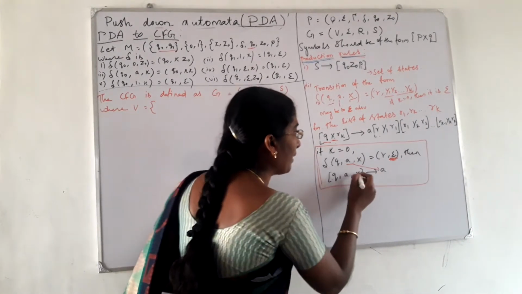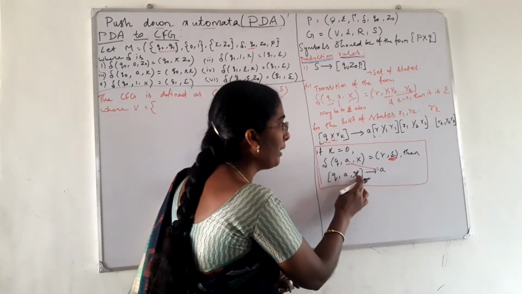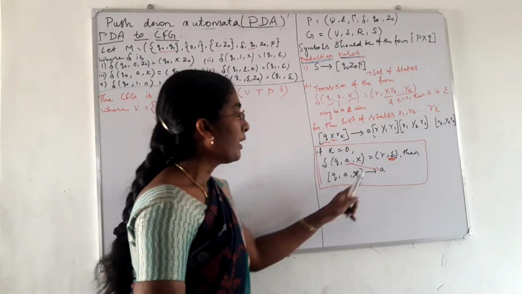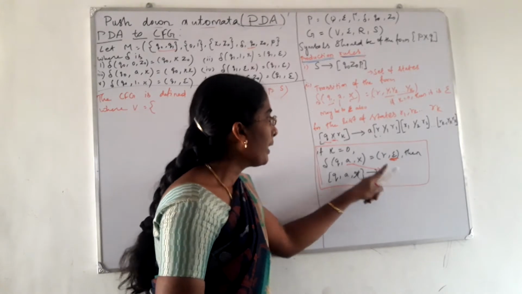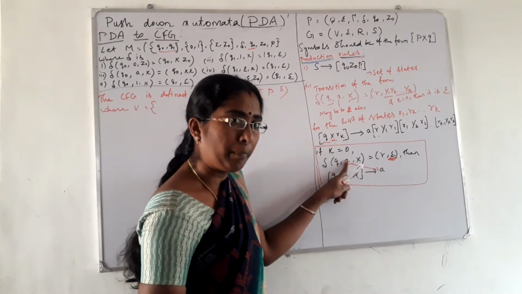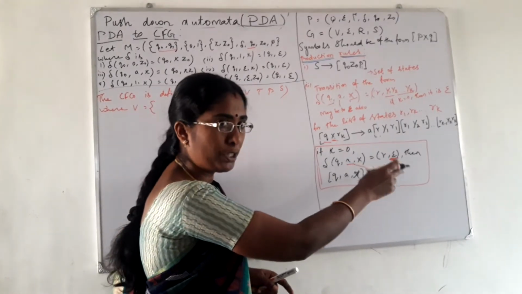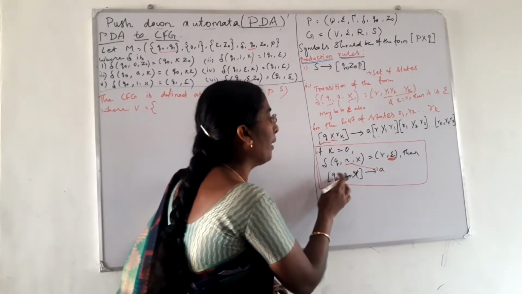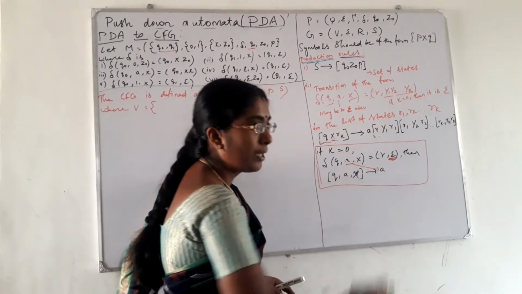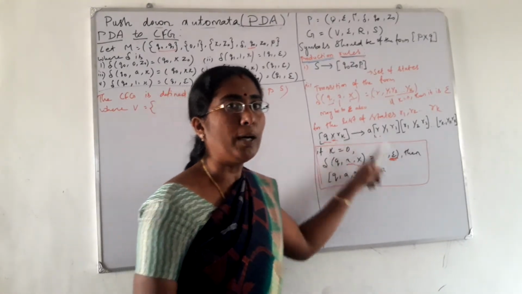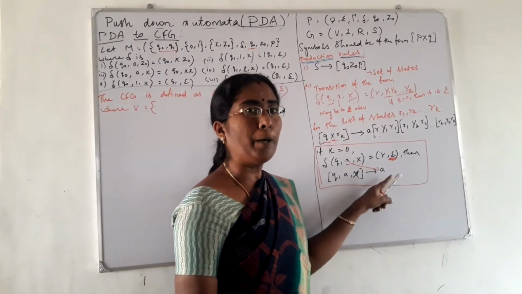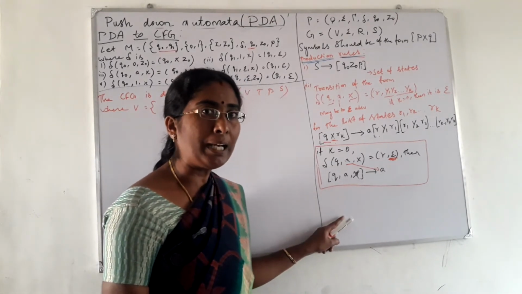Sorry, here we will write this as X: [Q X R] implies the symbol A. X is the top of the stack, and the symbol A is the terminal symbol. The input symbol is called the terminal for this particular production. [Q A X] implies A. Here A is the terminal. This is for the pop operation. If you are having a pop operation, the equivalent production will be like this.